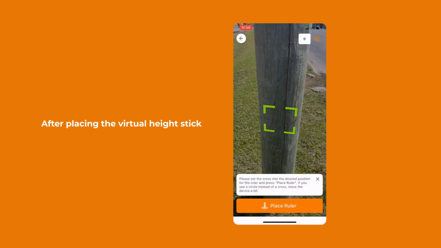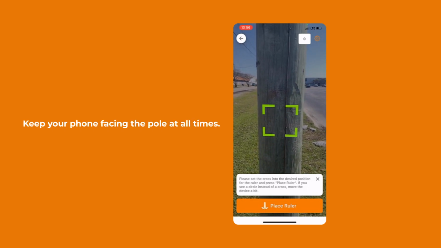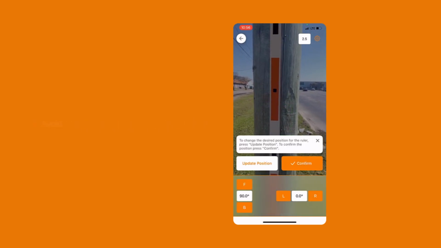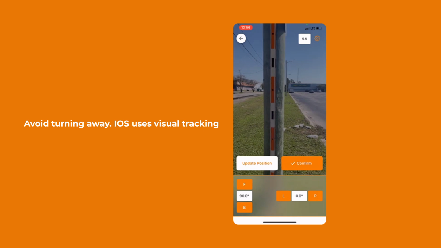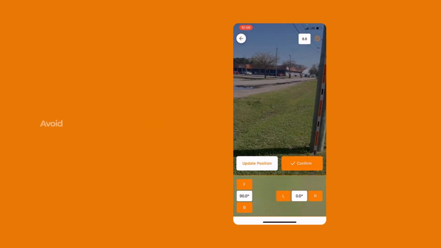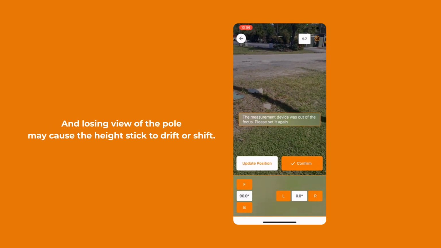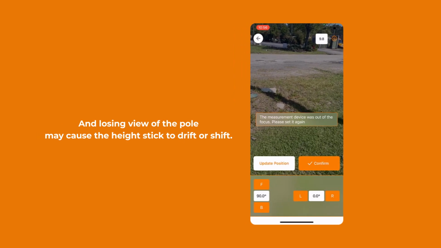After placing the virtual height stick, keep your phone facing the pole at all times. Avoid turning away. iOS uses visual tracking, and losing view of the pole may cause the height stick to drift or shift. Also, be sure to hold the phone steady.